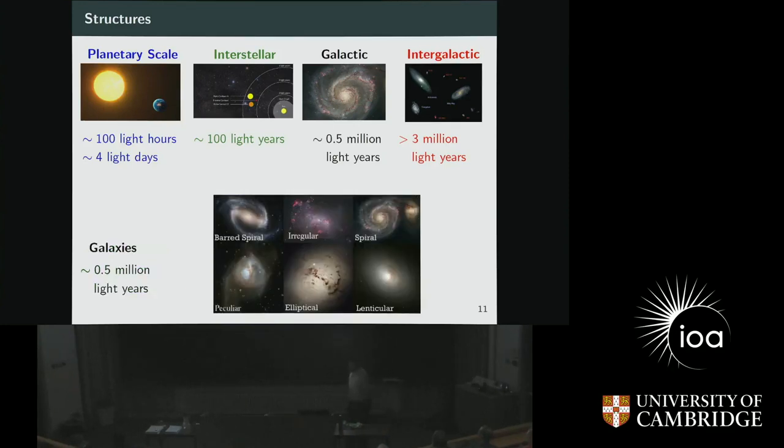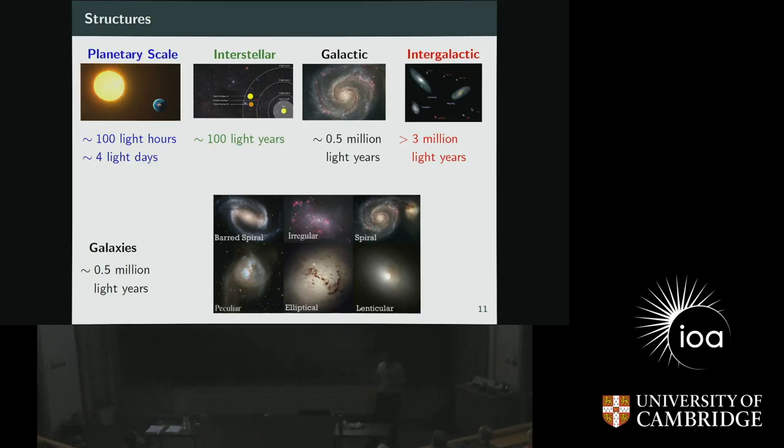And I explained that there are galaxies, but our Milky Way is just one type of galaxy, which is a spiral galaxy. We have seen many different types of galaxies, and all of these galaxies are gravitationally bound, so we can call them a structure. For example, we have seen a barred galaxy. This is an irregular galaxy, no shape actually, and this particular galaxy also has no definite shape. An elliptical galaxy is elliptical in nature, so that's why we call it elliptical. Spiral is like the Milky Way or Andromeda, and then there are lenticular galaxies also. All these galaxies have a scale of something like 0.1 million light years or so.